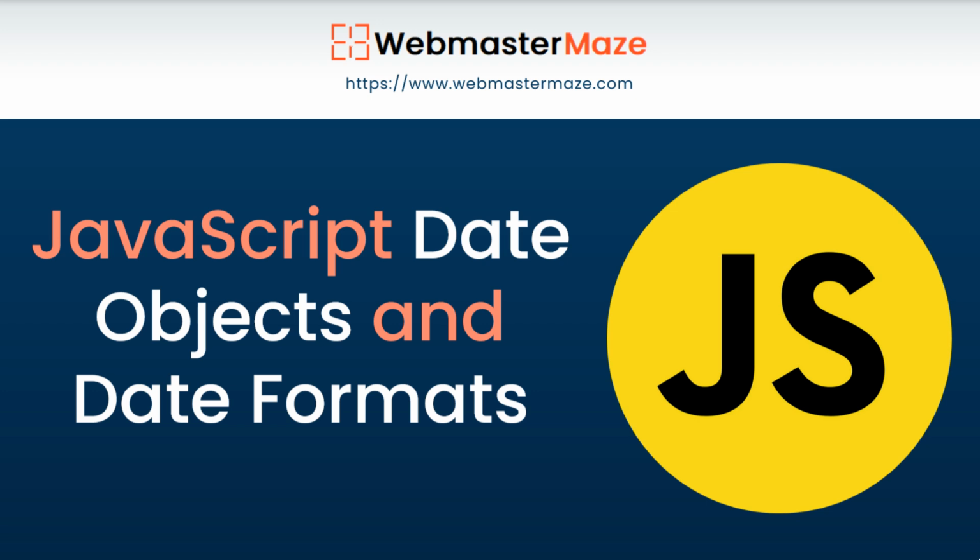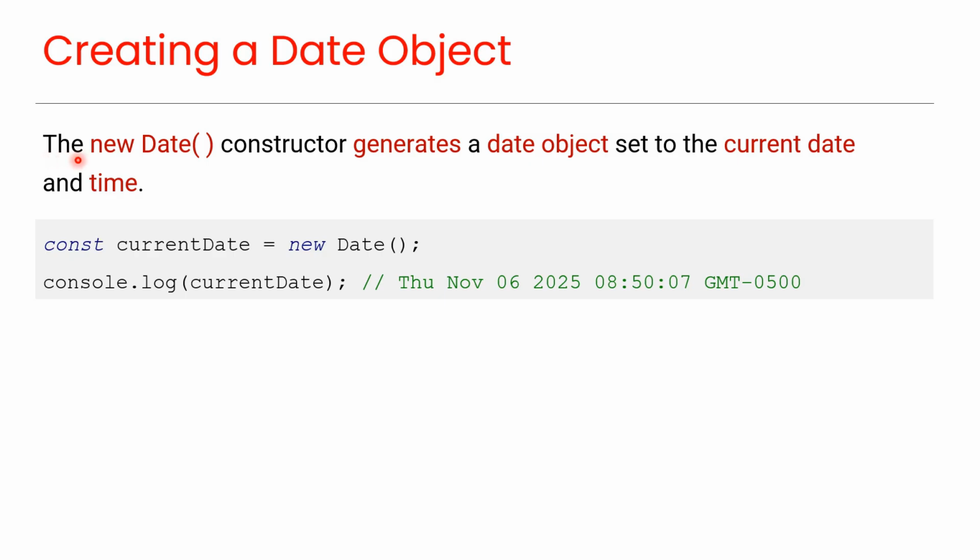Hi everyone, in this video you'll learn about JavaScript date objects and date formats. The new Date constructor generates a date object set to the current date and time. For example, here we are creating a new date object using the Date constructor. This gives us the current date and time from the system, as you can see in this output.